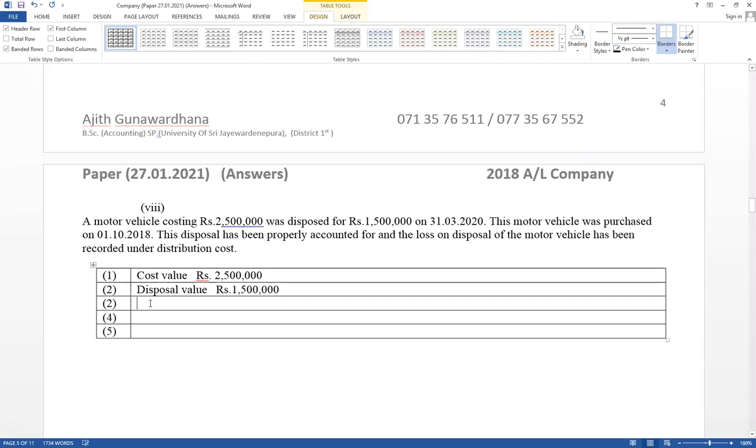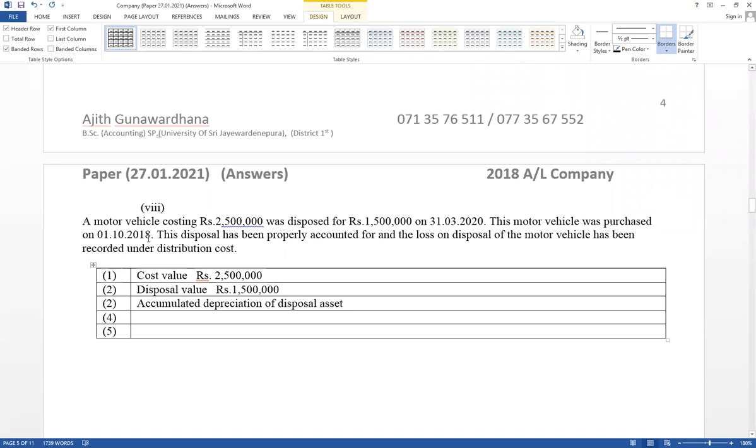And third one, accumulated depreciation of the disposal asset. You have to calculate it. This is the purchase date and this is the disposal date.